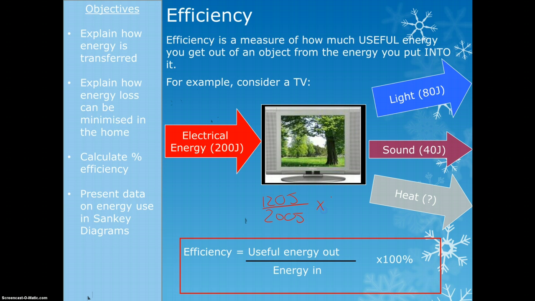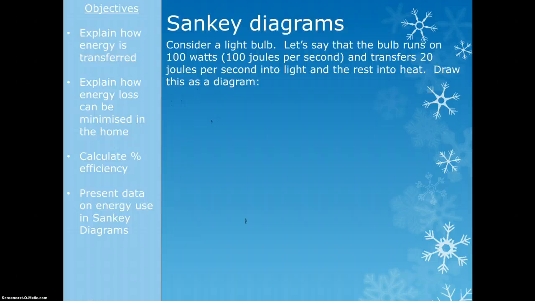Then we're going to times that by 100, and all you need to do is plug those numbers into your calculator, and you'll see that it's 60% efficient. So that's how we calculate percentage efficiencies. Again, you will always be given the equation, you'll just have to pick out the numbers and then plug them into the right place.